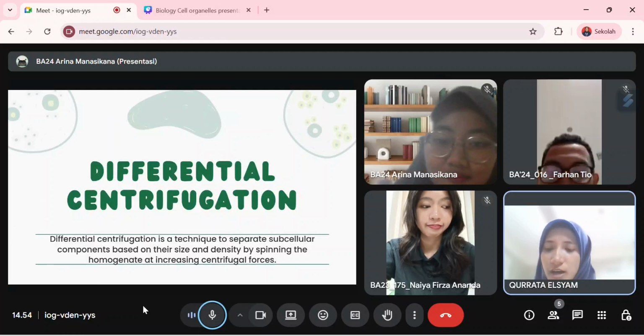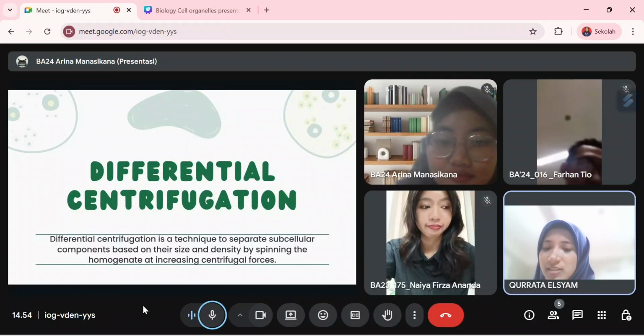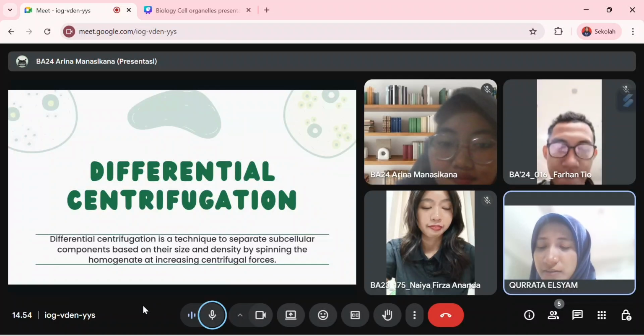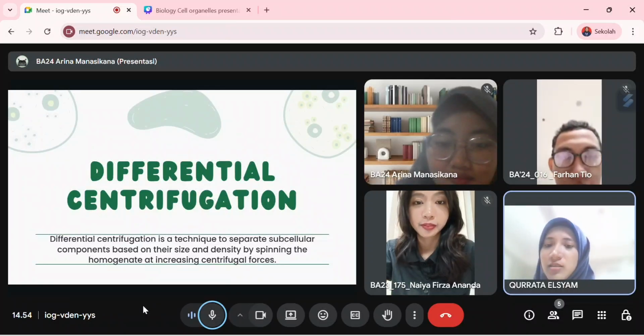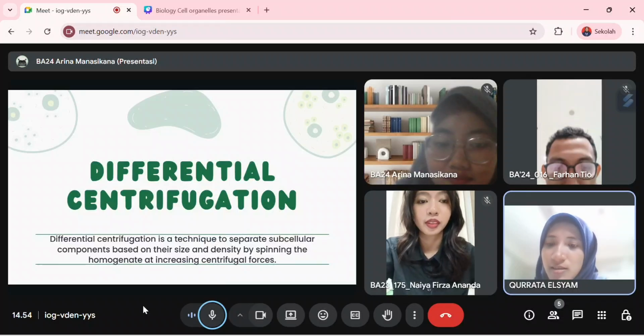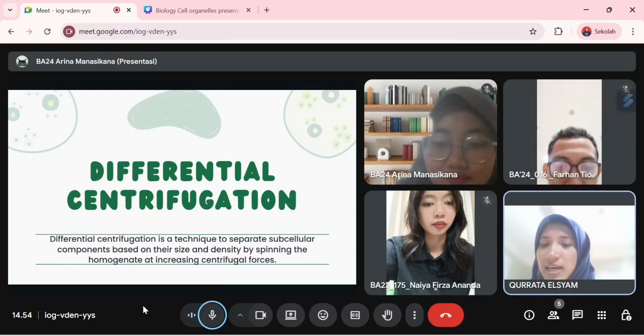Okay, now I will explain about differential centrifugation. This differential centrifugation is a technique to separate subcellular components based on their size and density by spinning the homogenate at increasing centrifugal force.